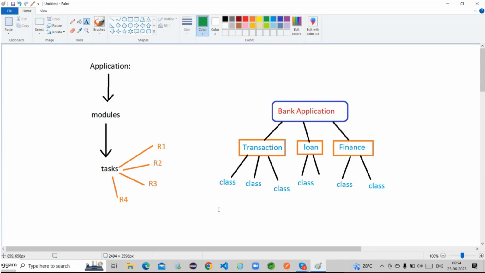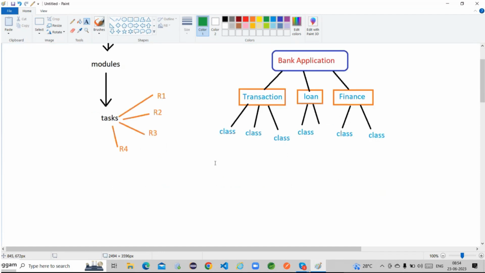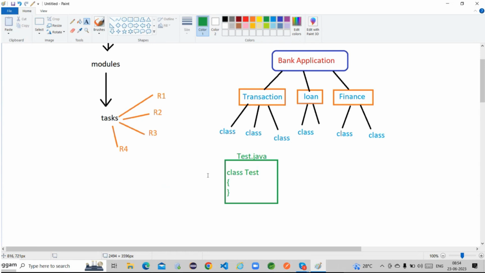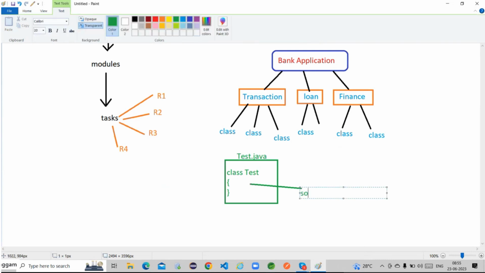Now we are responsible for developing these applications, so how are we developing these classes? Within the .java file only we develop these classes. So within test.java we are responsible to develop, and we have to create it like this. Within this, what exactly is available? This is my source code.